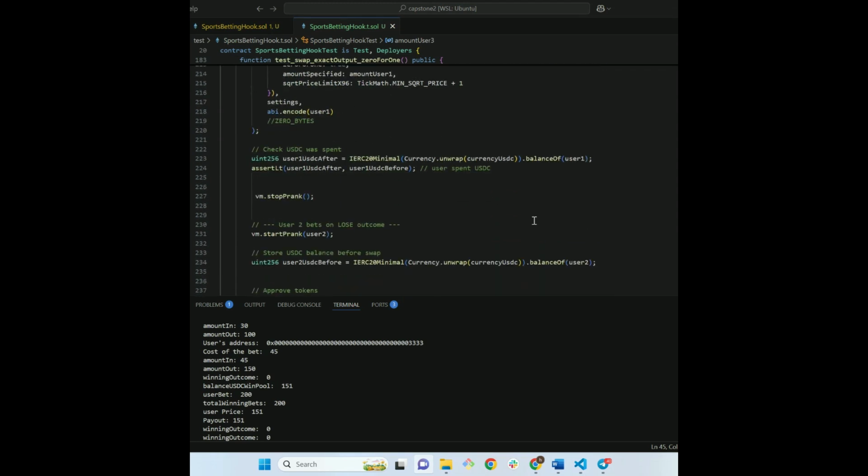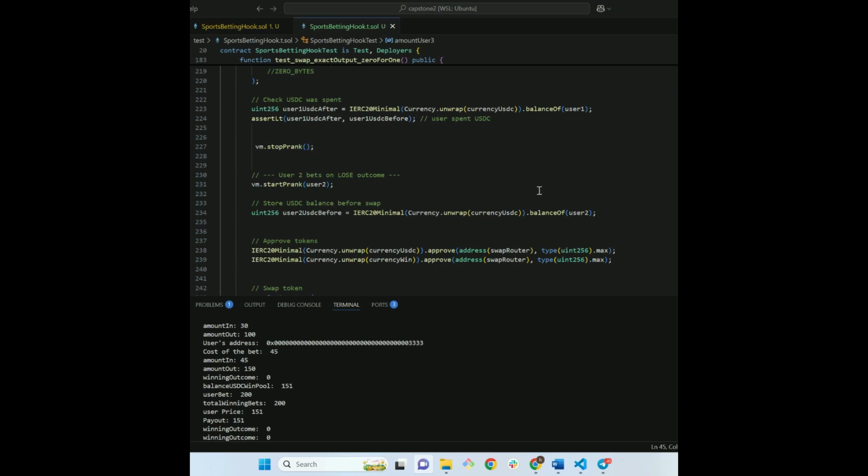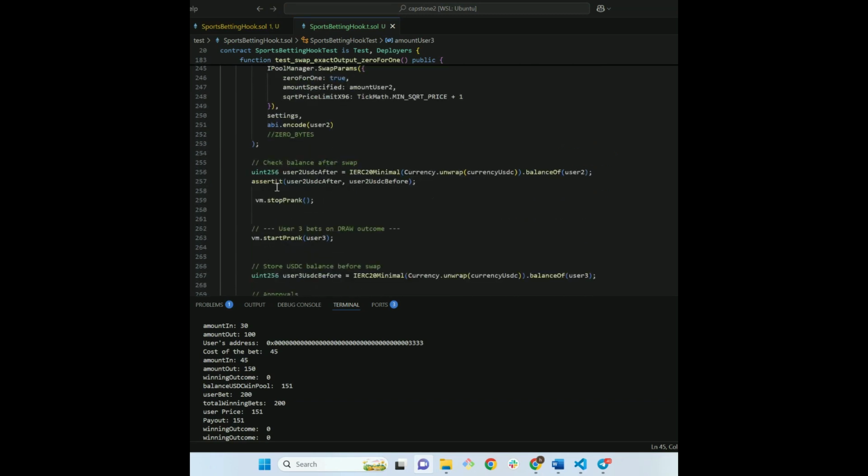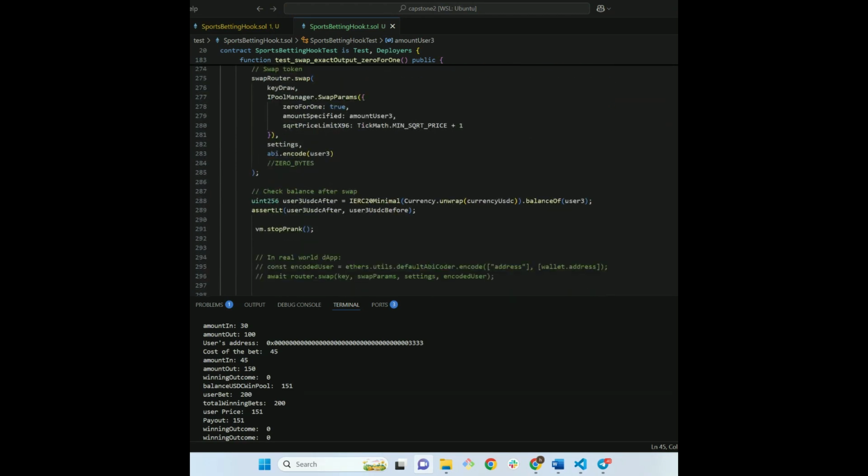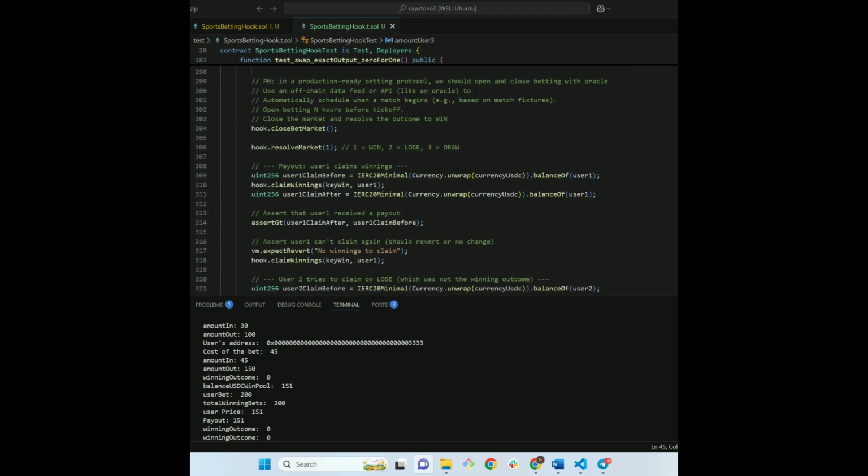Then we have a second user. And the last user, user 3. We check all the balances before and after the swap. Then we close the market and resolve the outcome.